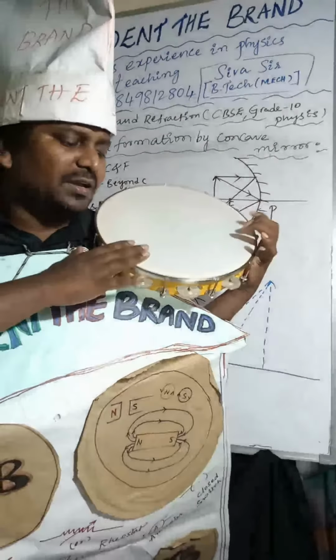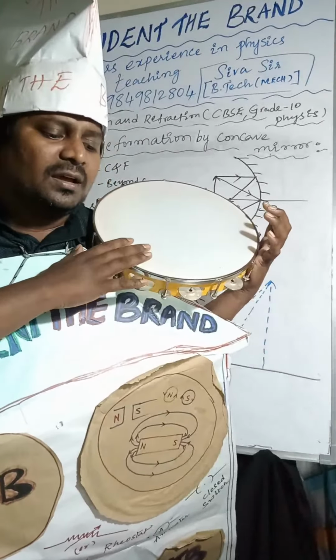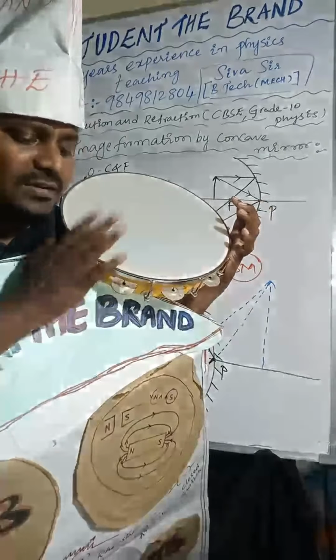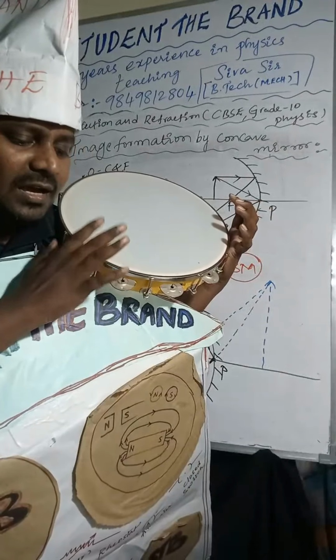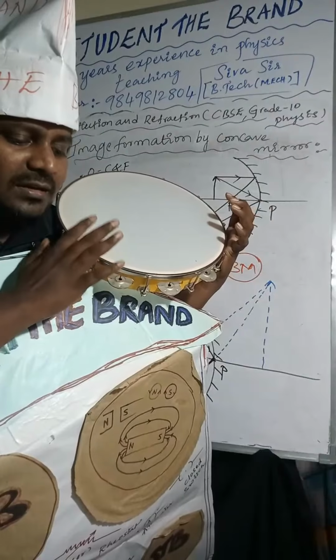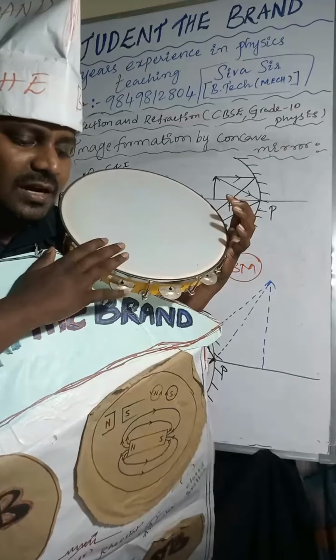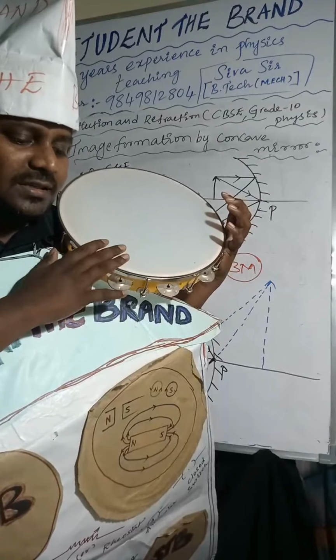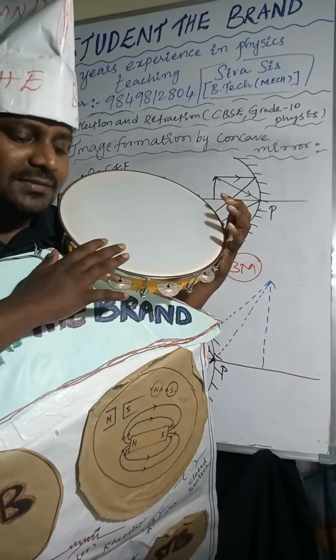Myopia, myopia, myopia. For that correction we are using concave lens, concave lens, concave lens, concave lens.